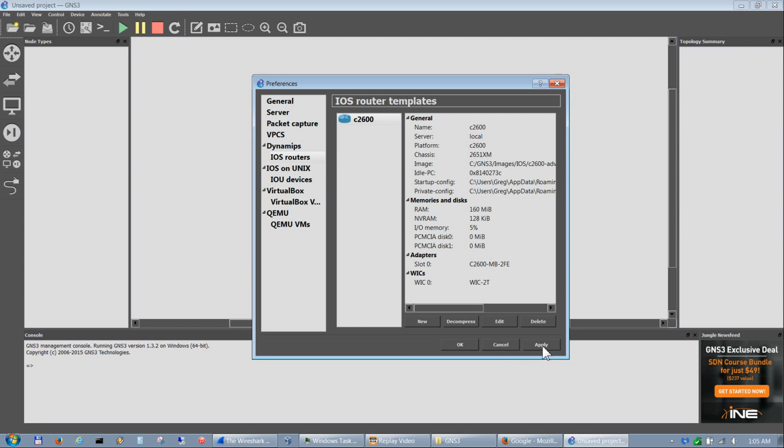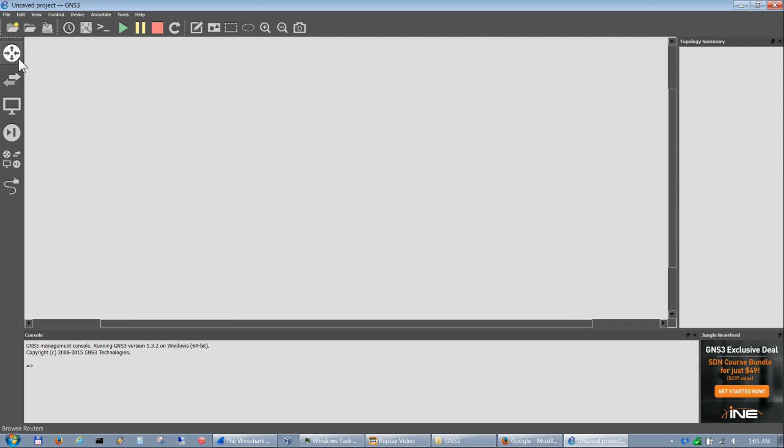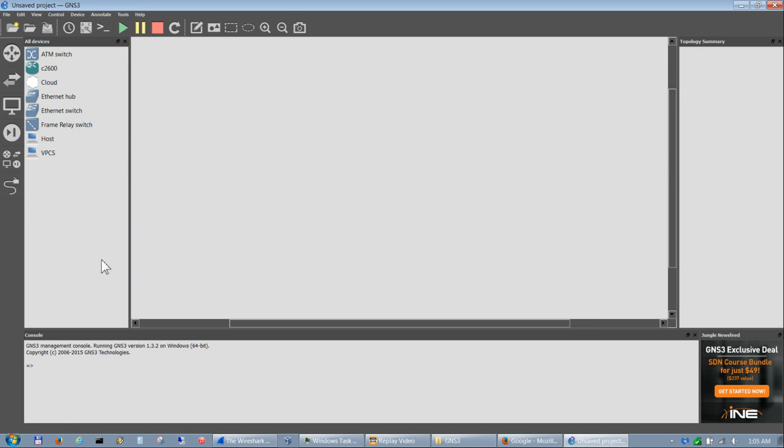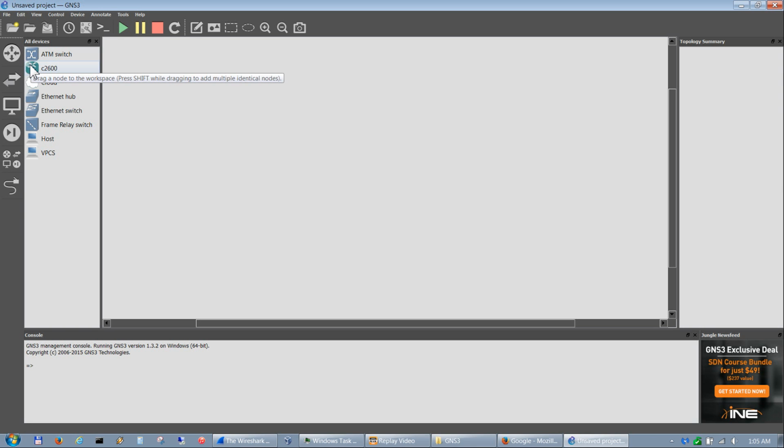Let's go ahead and do that right now while I'm thinking of it. So you hit apply, hit OK, and basically right here is where all your routers, and right here is where all your switches, your end devices, and your security devices are. But if you click this, this shows all the devices in one quick and easy setting, or view, I should say.